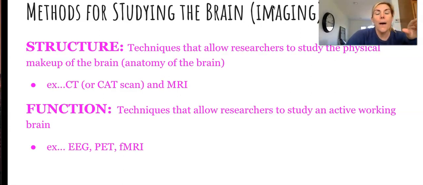Okay, so there's two different types of studying of the brain: structure and function. Structural techniques allow researchers to study the physical makeup of the brain, so the anatomy of the brain, and these would be the CT or CAT scans and MRIs. So that's all just the structure of the brain. And then there's the functional, and those are techniques that allow researchers to study an active working brain. So that would be the EEG, PET scans, and fMRI.